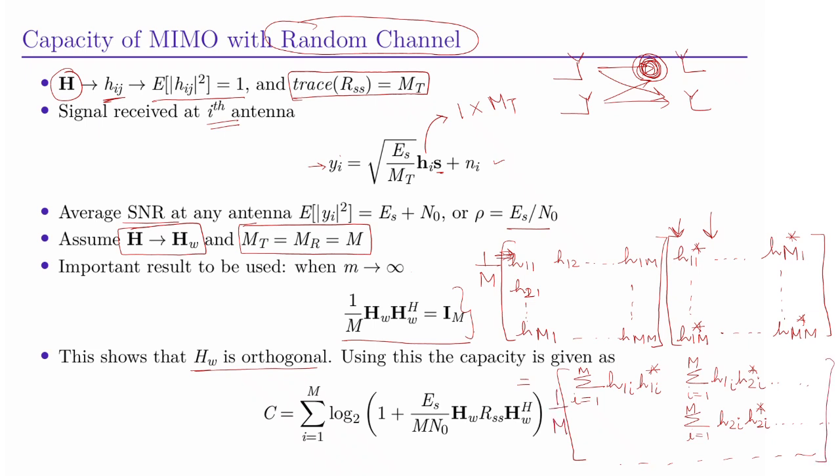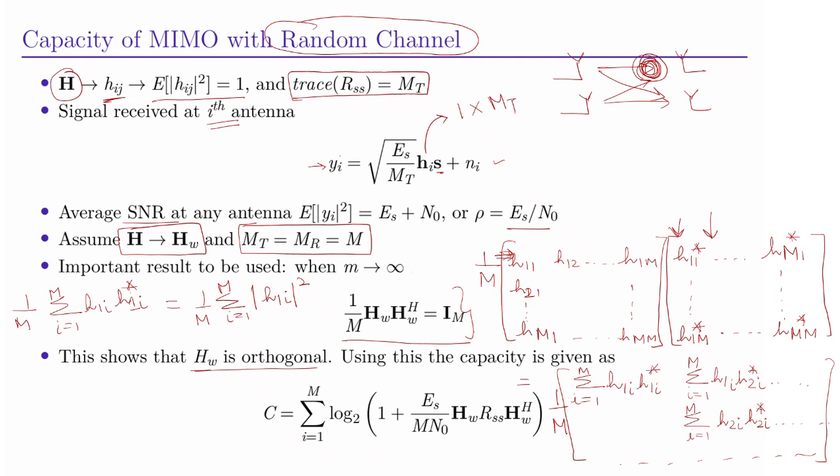Now what is the first element? The first element is 1 by M summation i is equal to 1 to M, H1i, H1i conjugate. So you can basically write it as 1 by M summation i is equal to 1 to M mod H1i square.